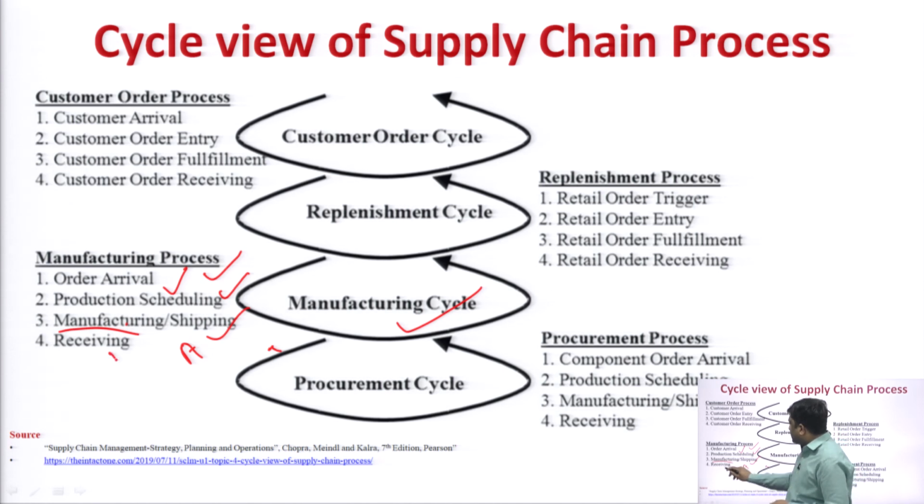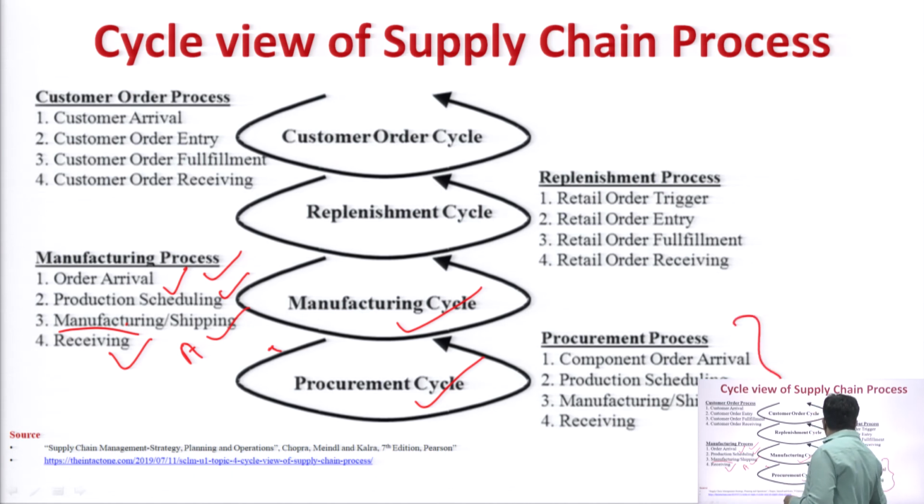And the last is the receiving part, receiving raw material from the supplier. The last cycle is the procurement cycle. The procurement cycle consists of 4 sub-processes, that is, the procurement process. What is procurement? Procurement is a different aspect from purchasing. Procurement is basically strategic, planned purchasing. So, the procurement process consists of these 4 sub-processes.